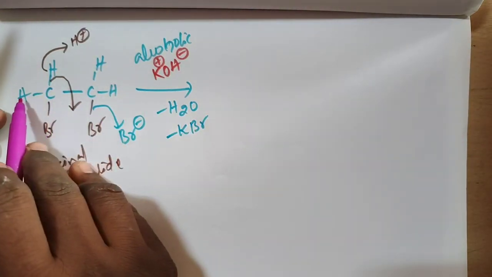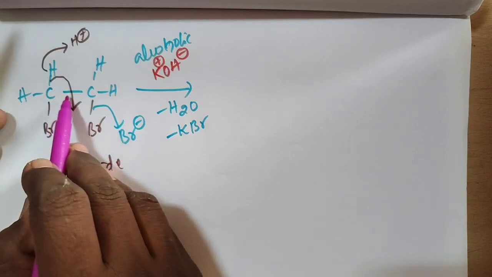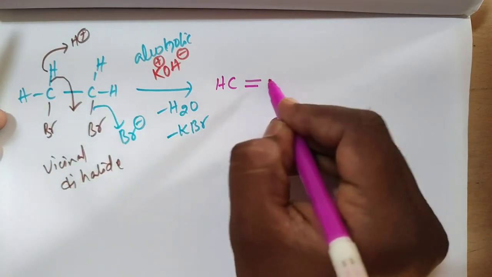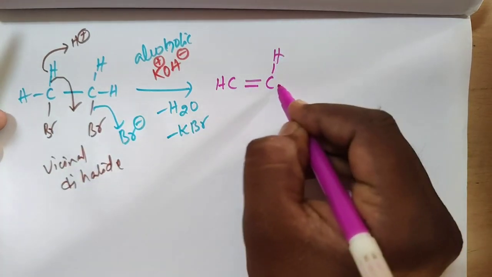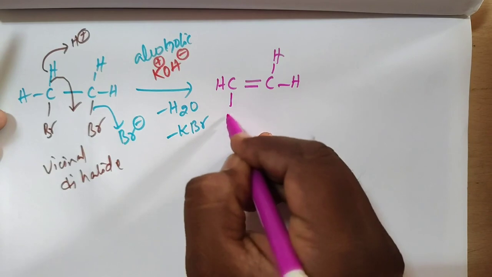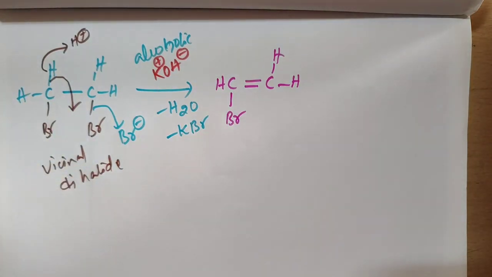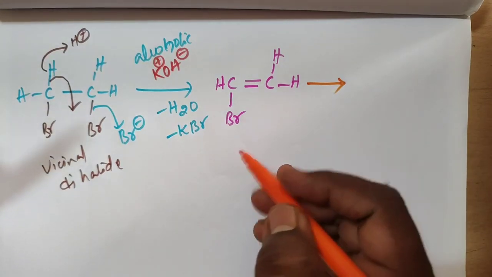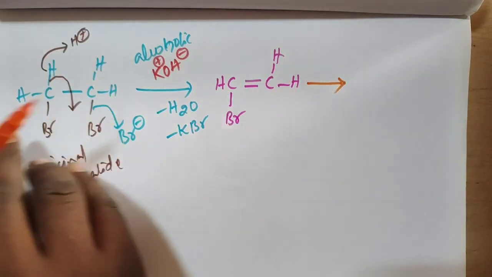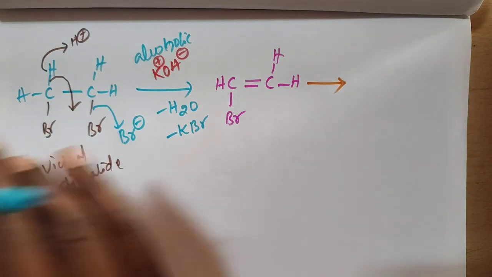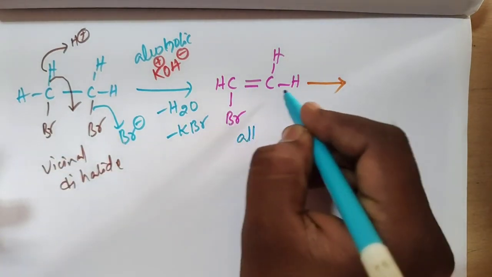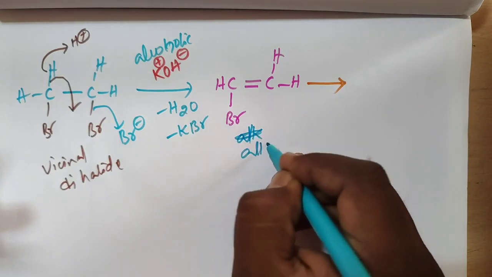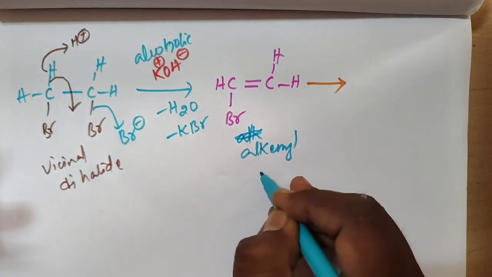After that we get HC double bond CH with a bromine still attached. What is the name of this? Alkenyl bromide.